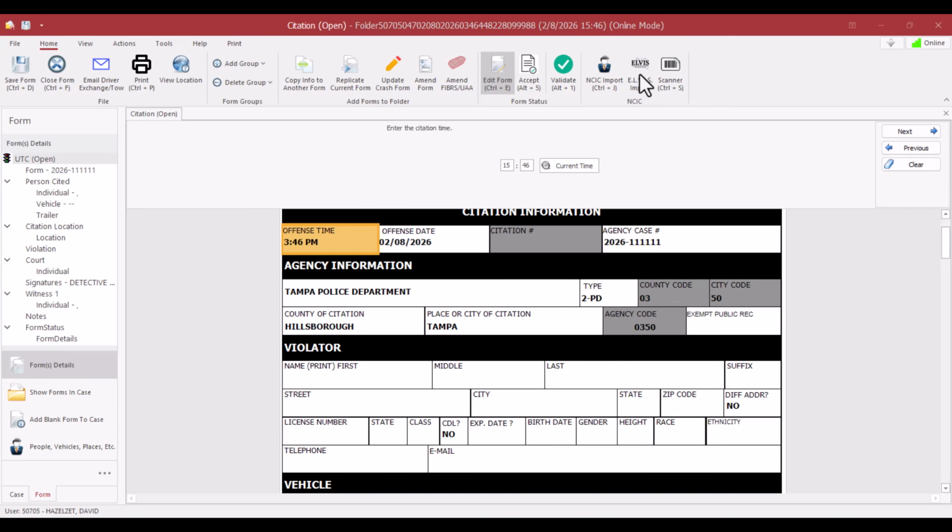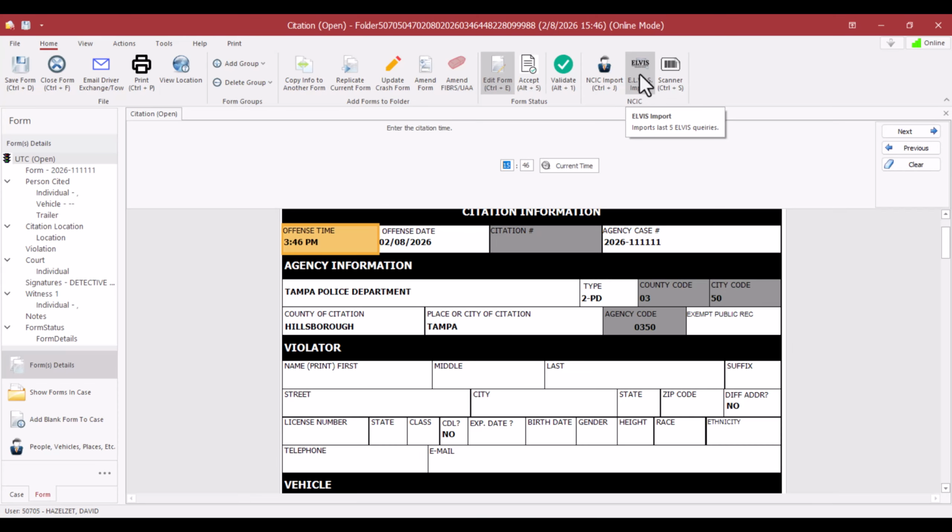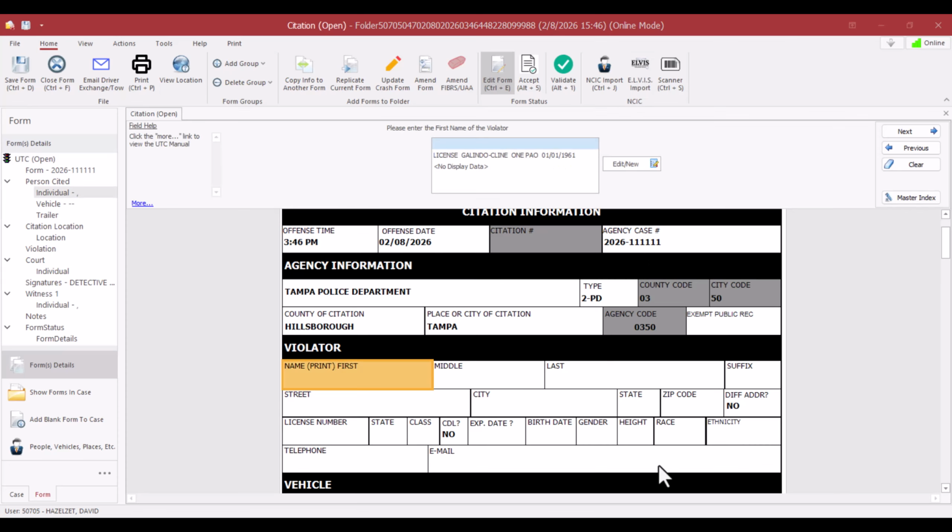When you click on the ELVIS Import button and the screen goes a light gray and freezes for just a second, it is importing the data from ELVIS into TraCS on the back end. There are times it may take additional time to complete the import process. Do not try and exit out of this. The ELVIS Import button must be used anytime new names or vehicle information is needed for import into TraCS. Only one application can automatically import into TraCS, and our MDT application is pointed to TraCS for this automatic import.